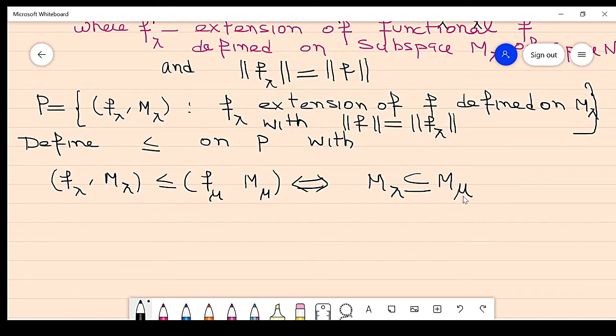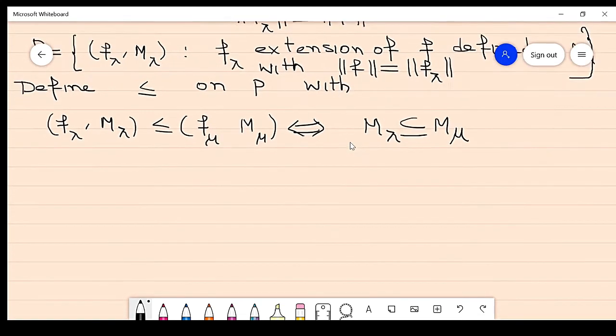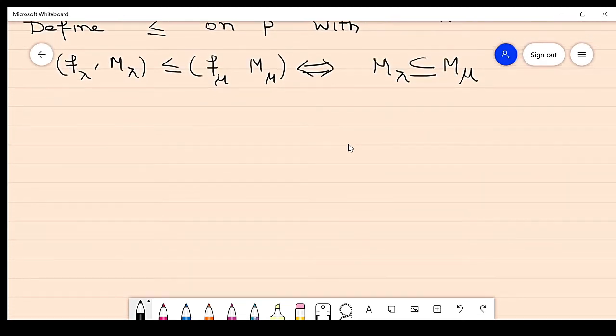So I define this relation on P, which is written as less than or equal to on P.